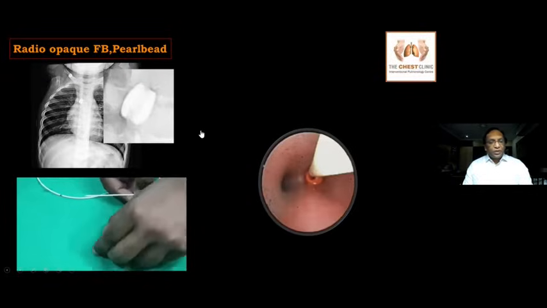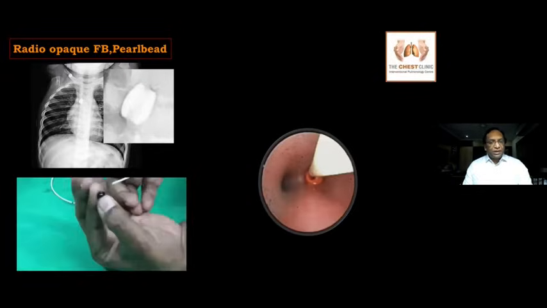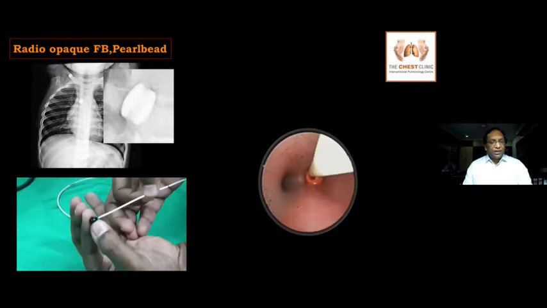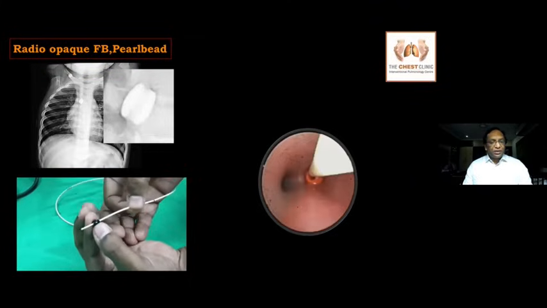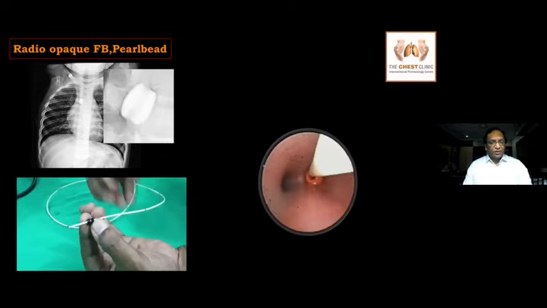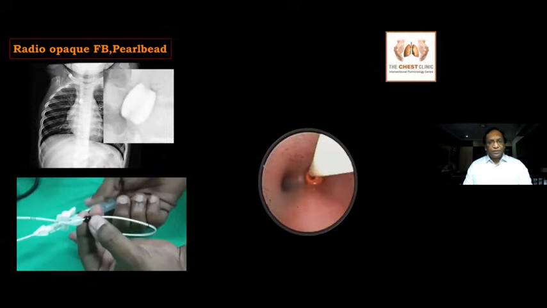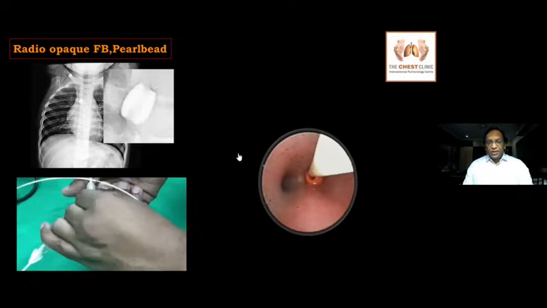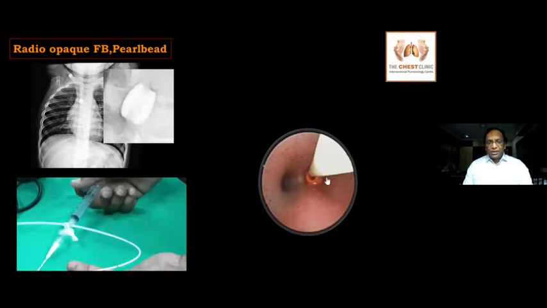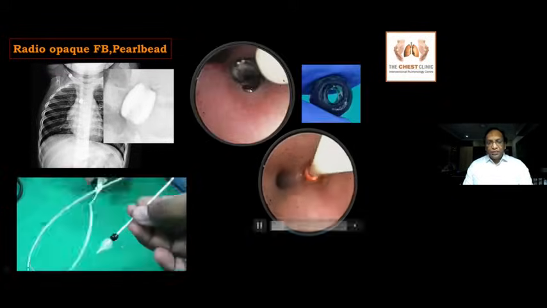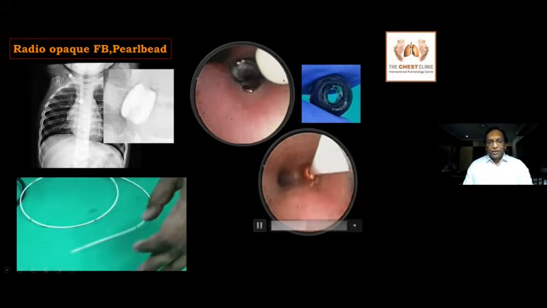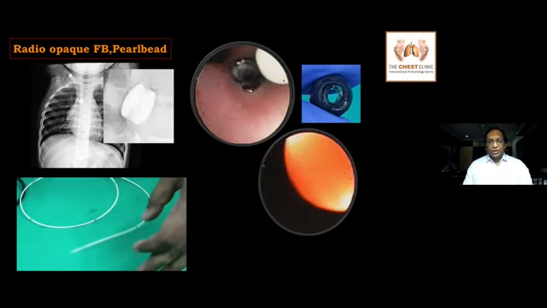So what you can do, you can pass the balloon inside the hole and inflate it. Once you inflate it, you have a very good grip of the foreign body inside the airway, and you can just pull it in one piece. So just pass the balloon inside the foreign body, inflate it, and you can easily remove it. It doesn't really take much time.